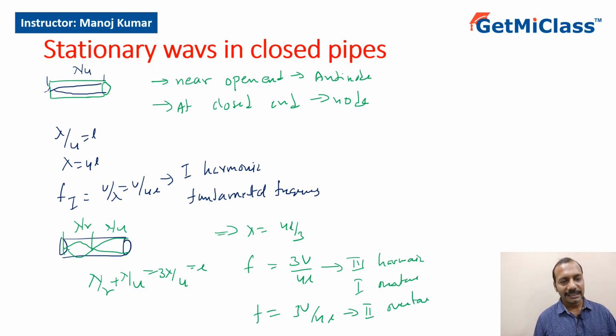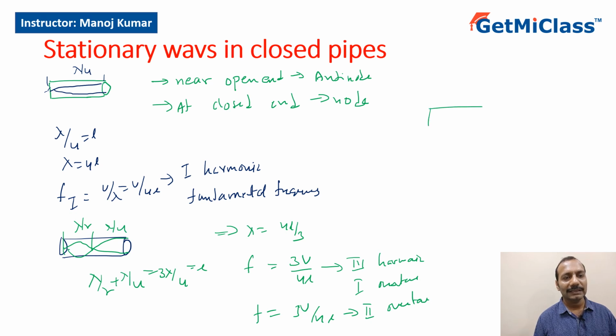So here you can see that in case of a closed pipe, we only have odd harmonics. We don't have even harmonics. And one more thing that we have to remember in the formation of stationary waves is that antinodes near the open ends are formed slightly away from the open end.